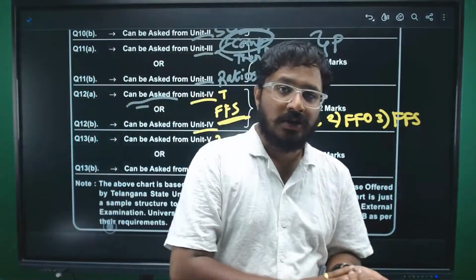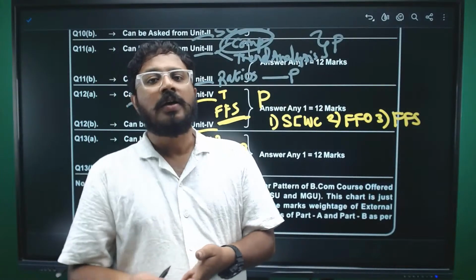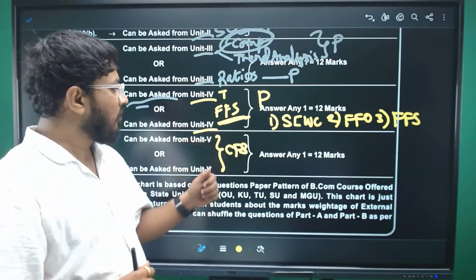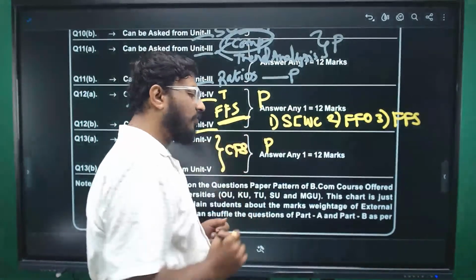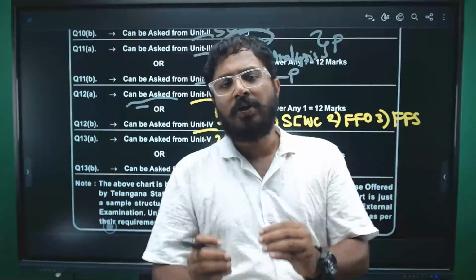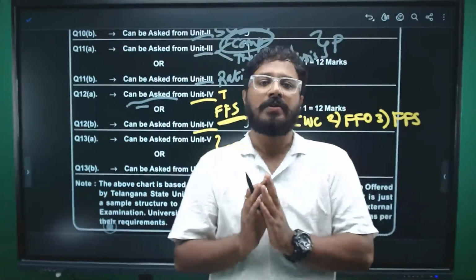They may ask with adjustments or without adjustments. Very rarely you will see a theory question from unit 5. Mostly it is problem based, right? And the problem is fixed. You need to be good with the format.